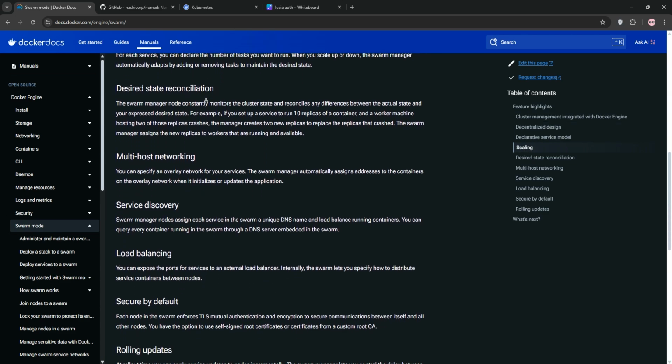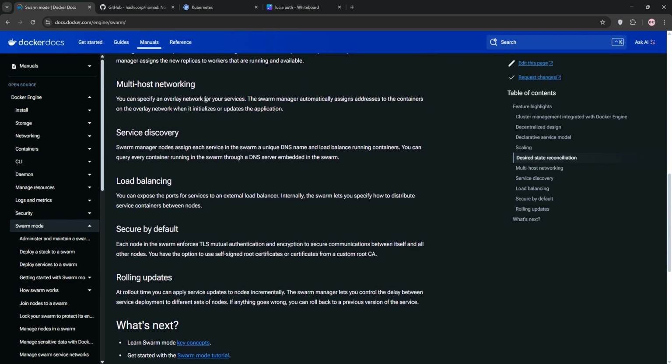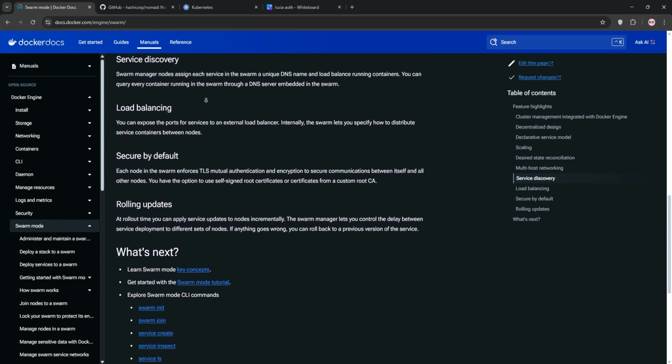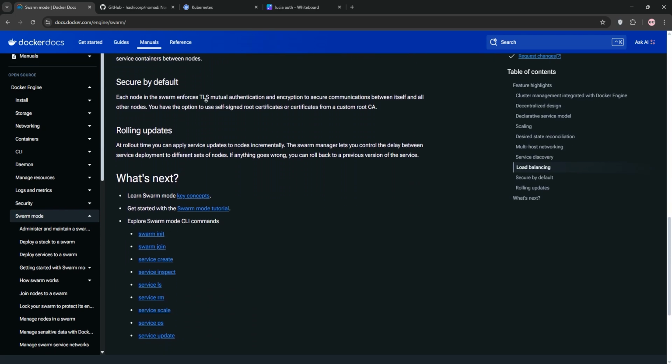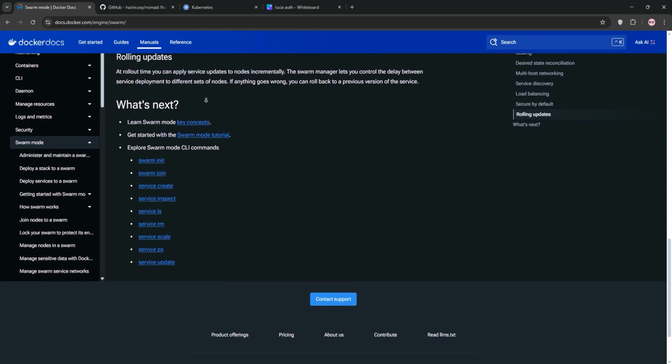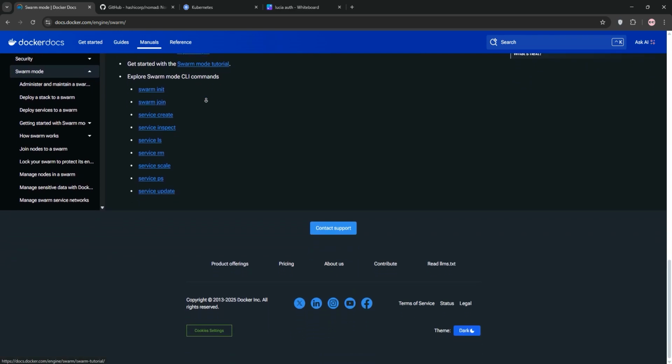It's Docker's native orchestration tool, super simple to set up with just a few commands. Swarm manages Docker containers across multiple nodes, offering built-in load balancing and high availability. It's lightweight and perfect for smaller teams already using Docker.